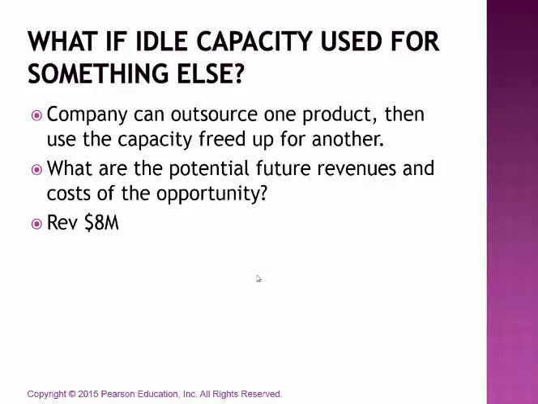All right, in our text, we're looking at our product number two and saying we could generate $8 million in revenues. The cost to make product number two is a total of $5.5 million.